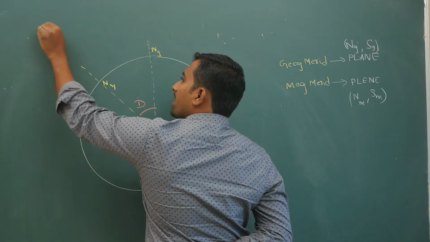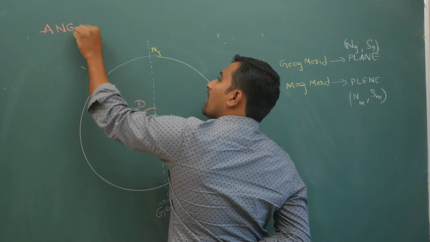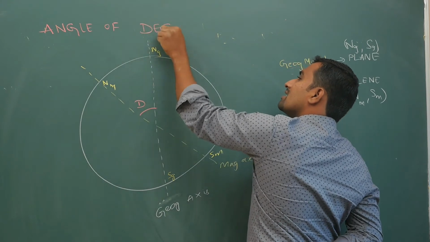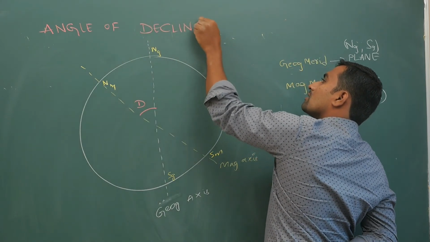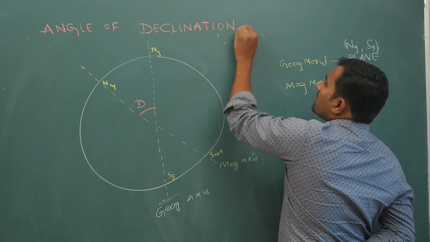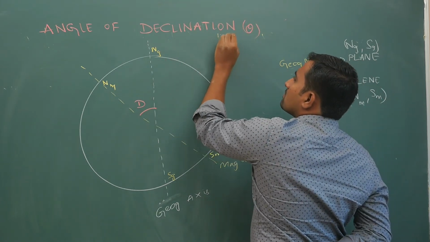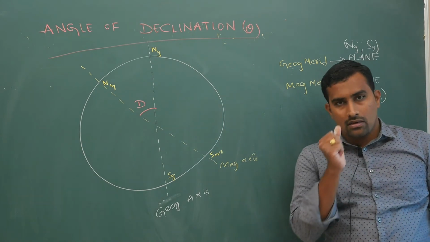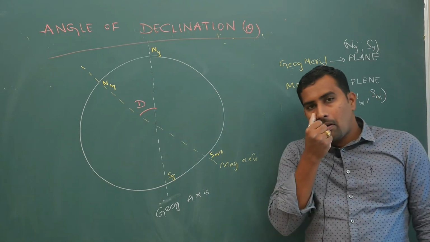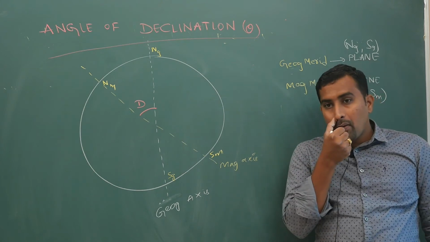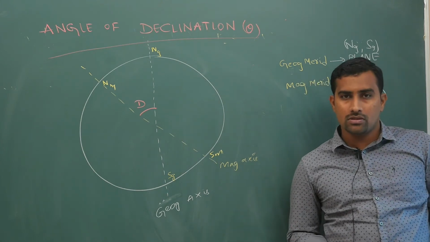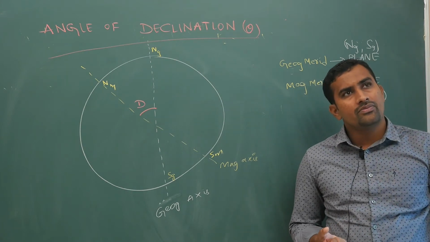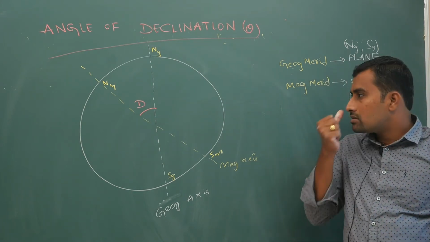Angle of declination. Previously it was inclination, now it is declination, represented by the symbol theta, or in some books it is D even. I will keep theta, it is my habit. Often the symbols you read for the first time, you will remember those symbols only. It becomes your habit automatically. For me, I think theta and phi, so that is why I have taken them.